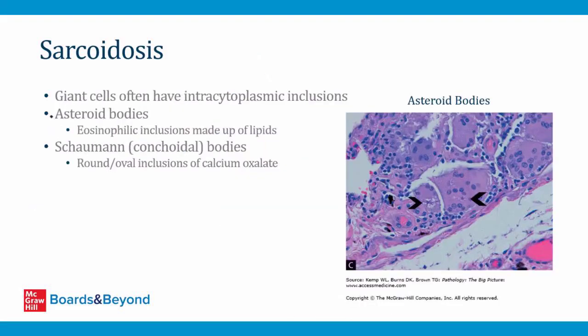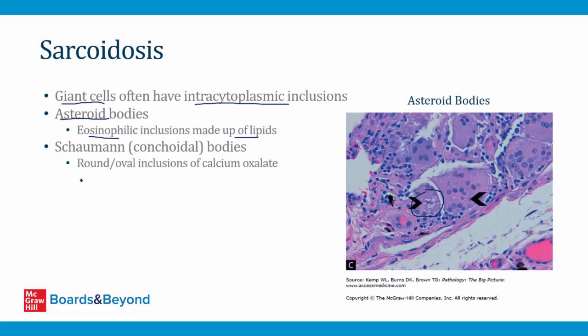In the granulomas of sarcoidosis, you can find giant cells, which are multiple macrophages that have fused together. And in the cytoplasm of those giant cells, you can sometimes find special types of intracytoplasmic inclusion. So let's talk about those now. The first is called an asteroid body. This is an eosinophilic inclusion made up of lipids. This is a picture of one right here on the slide. You can see this funny looking thing with little purple lines through it. That is an asteroid body, often found in the giant cells of sarcoidosis. It derives from pieces of eosinophils and it's made up of lipids.